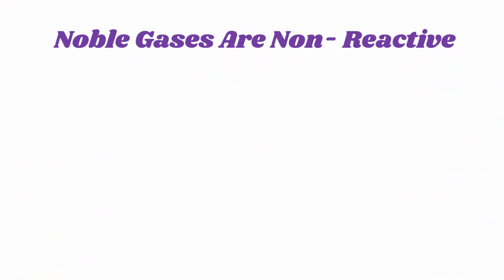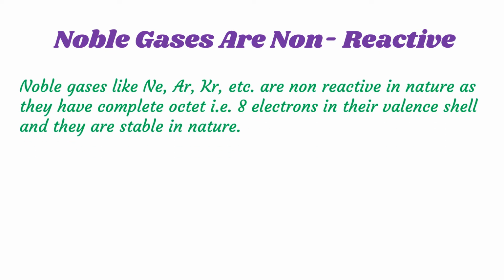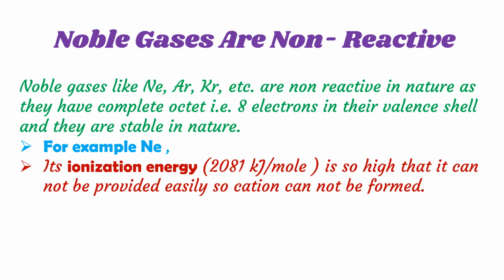Why are noble gases non-reactive? Noble gases like neon, argon, krypton are non-reactive in nature as they have a complete octet, i.e. 8 electrons in their valence shell, and they are stable in nature. For example, neon's ionization energy is 2081 kJ per mole, which is so high that it is unable to release its one electron to become a cation.